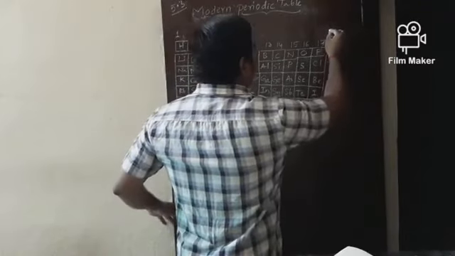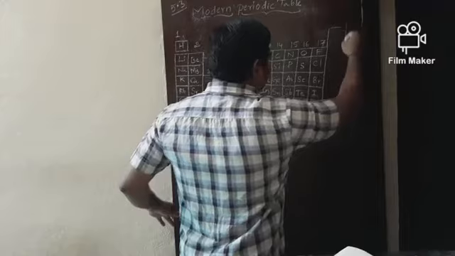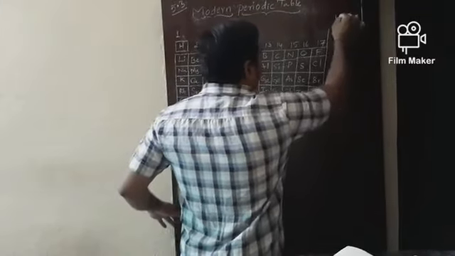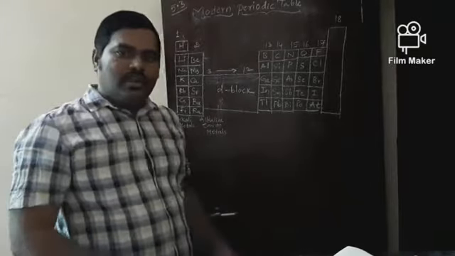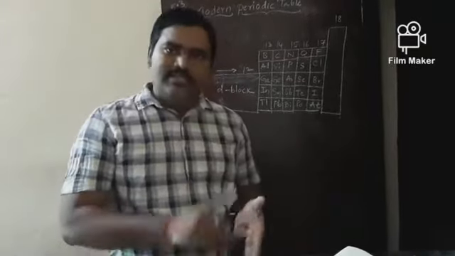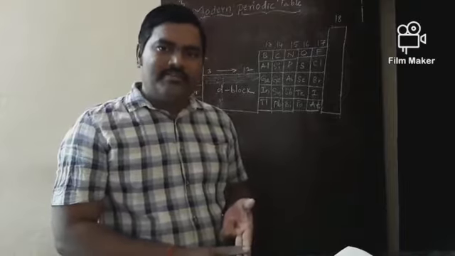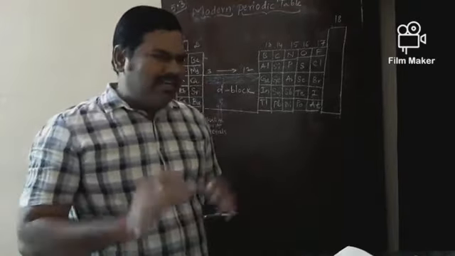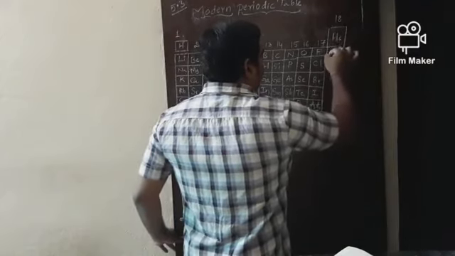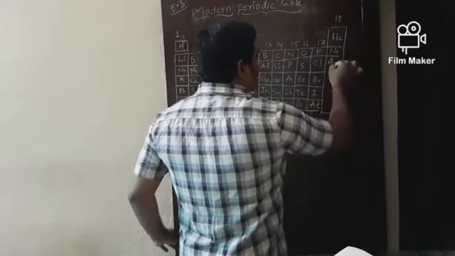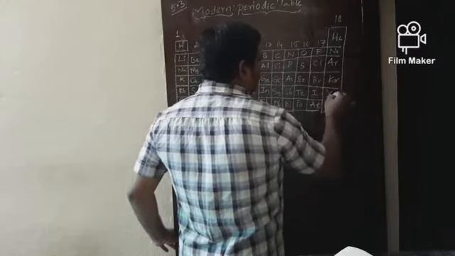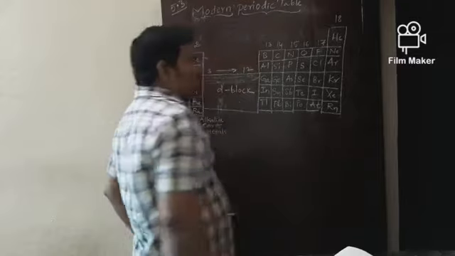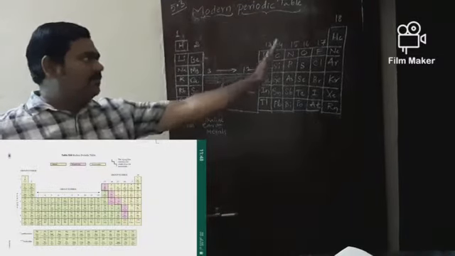Last group, which is very important from our consideration, group number 18, also called the noble gas family. Noble gases are also called inert gases, rare gases, zero group elements. Since the valence of these elements is zero, they never interact with other elements. What are they? Helium, neon, argon, krypton, xenon, radon.